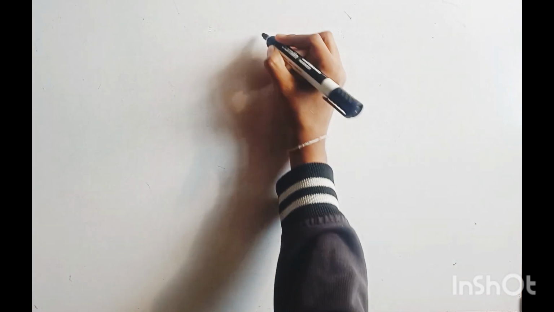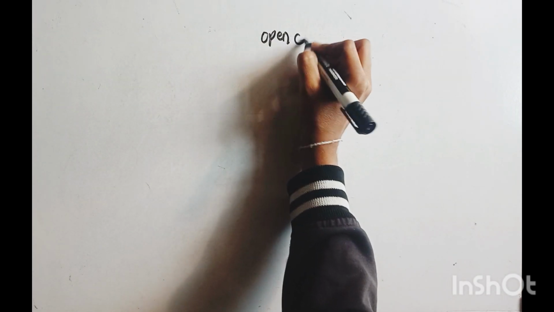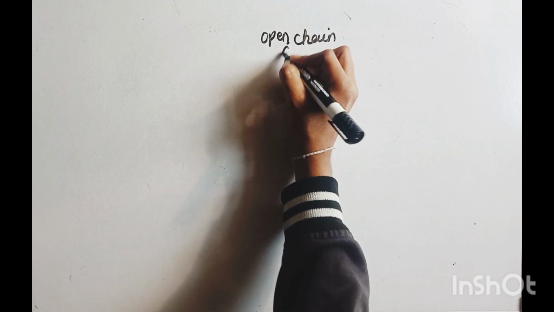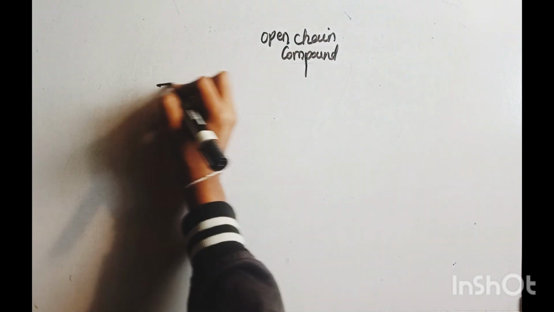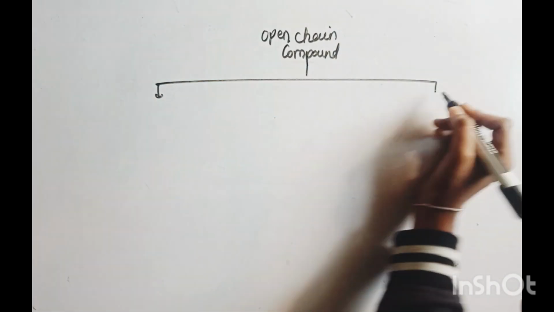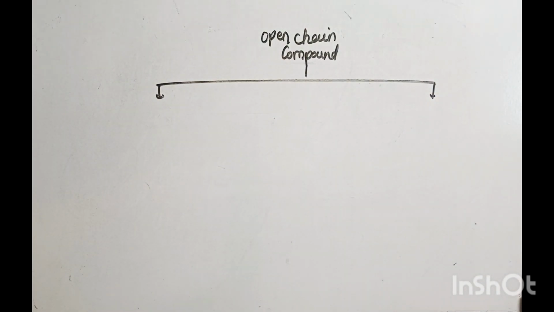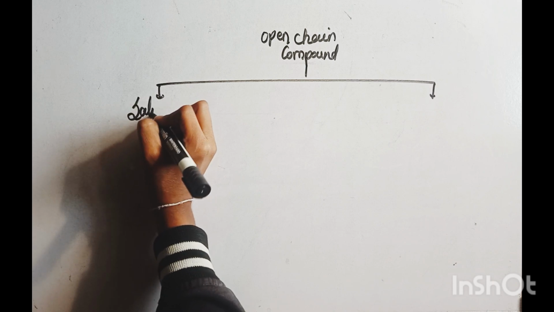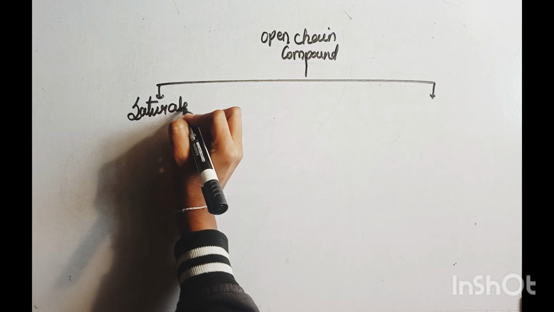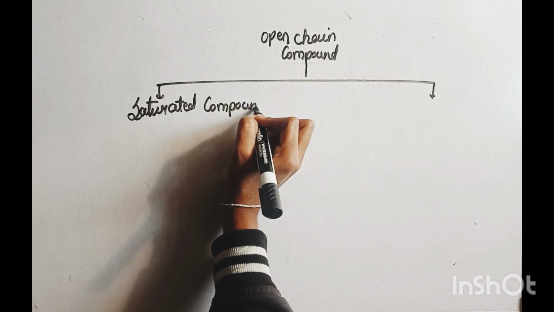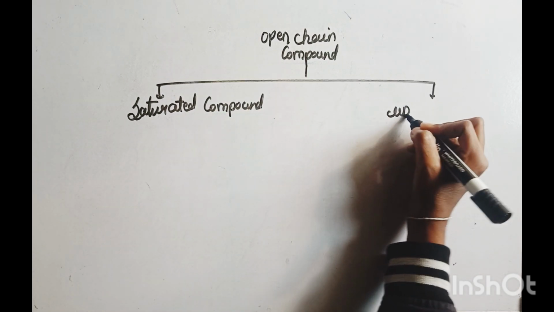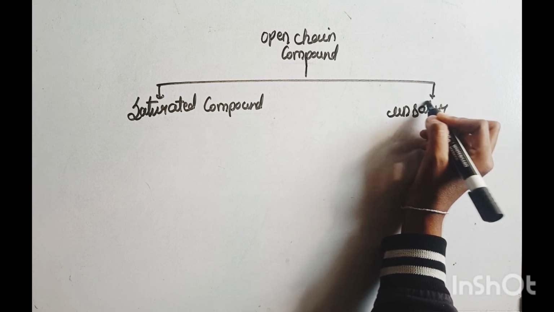Next, the open chain compound is further divided into two types. First is the saturated carbon compound, and next is the unsaturated carbon compound.